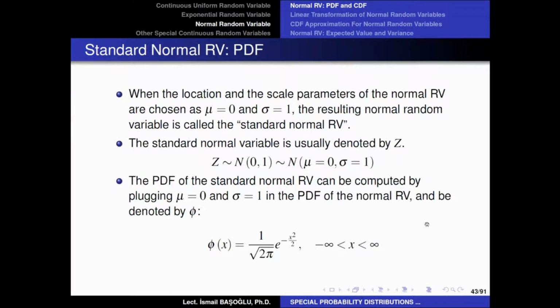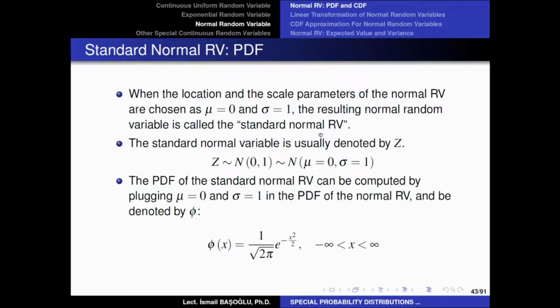Now, there is a special situation of the normal random variable. If you choose the location parameter mu as 0, and the scale parameter sigma as 1, then the resulting normal random variable will be called a standard normal random variable.